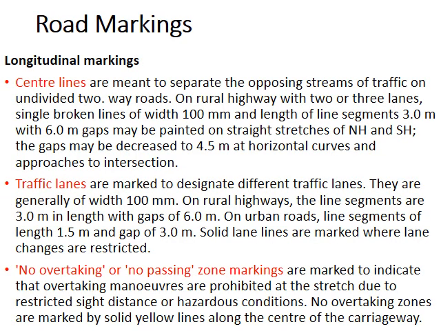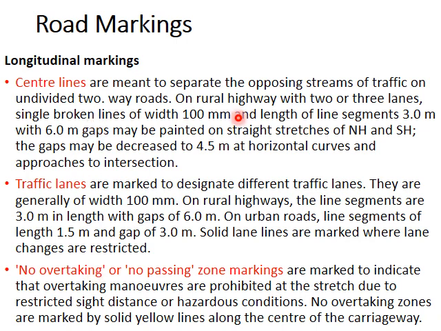The one type of road marking is longitudinal marking, in which there are center lines which separate the opposing streams of traffic, and there are traffic lane markings which separate the different traffic lanes, and no overtaking or no passing zone markings which are indicated or marked on the center of the road to indicate that no overtaking is allowed in the particular stretch of road.